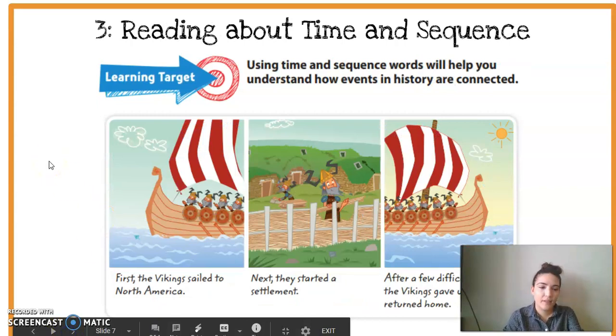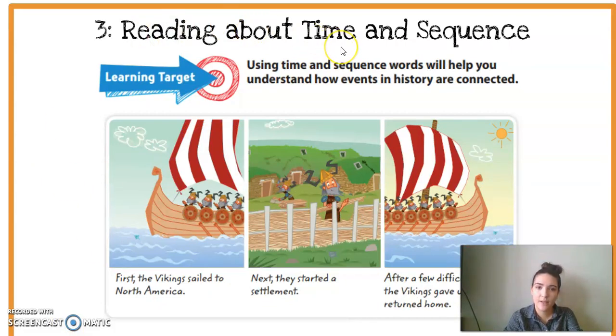Our third lesson was reading about time and sequence. Let's look at our learning target. Grab your bow, pull back the string, shoot once. Let's read together. Using time and sequence words will help you understand how events in history are connected.